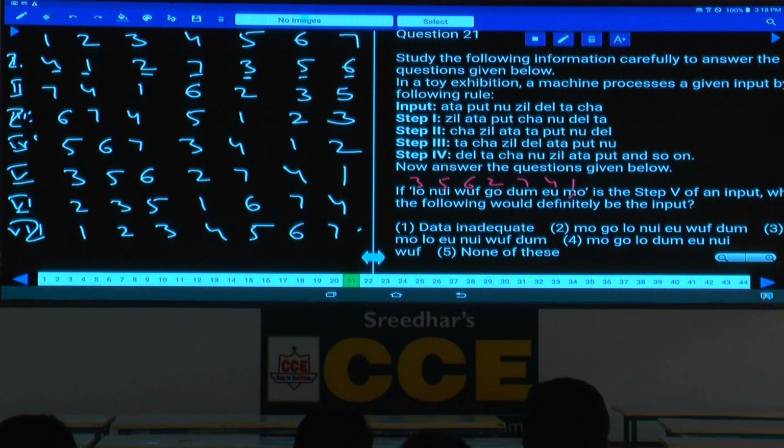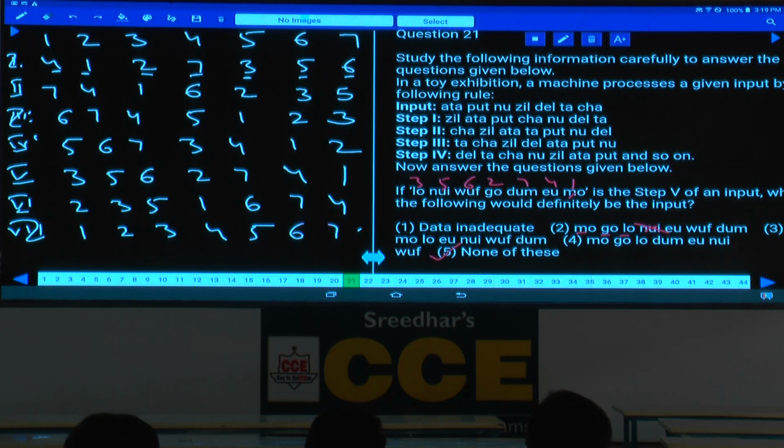1 is MO, where is MO? MO, isn't it? Next one, 2 is what? 2 is GO, and next one 3 is LO, MGL. 4 is E, this is ruled out. MGLO, MGLE. Is there any choice? No choice. Now this is the answer. Clear? You can move from any step to any step without writing the intermediary steps in this. Hence, what is your answer here? And choice, fine.